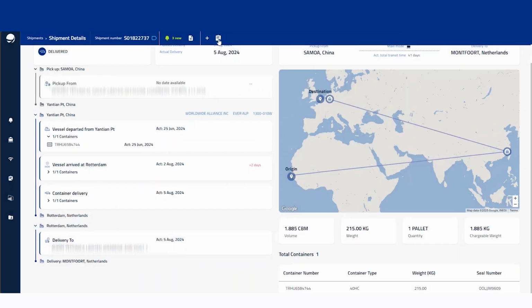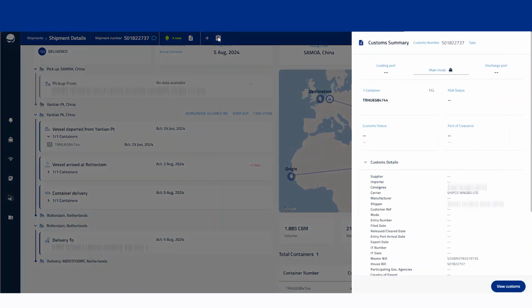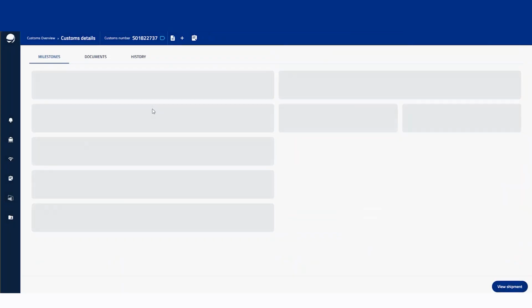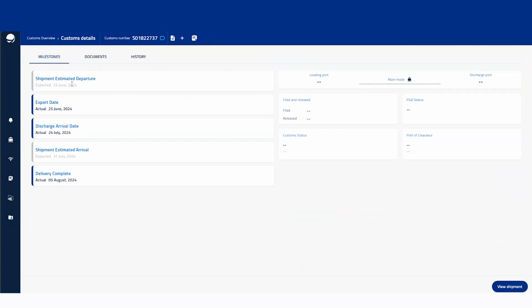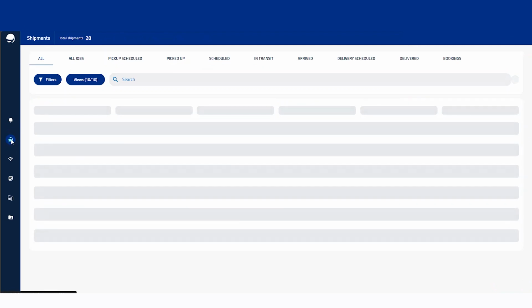Then this next option here is going to be the customs summary. The customs summary will again show the container number, and it will show general information here as well, once it's been filled in by our agents. You can also click this button to take you to the customs summary as well. This will show the estimated departure, export date, discharge date, etc., here. Then we can navigate back to the home screen by clicking this ship button here.